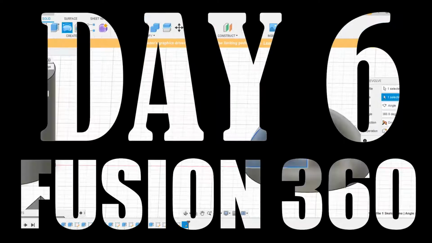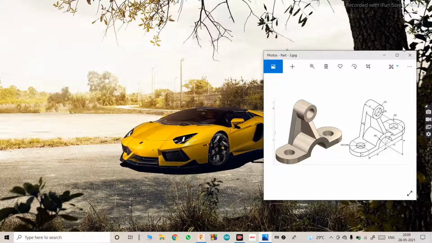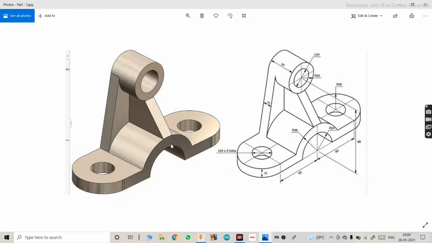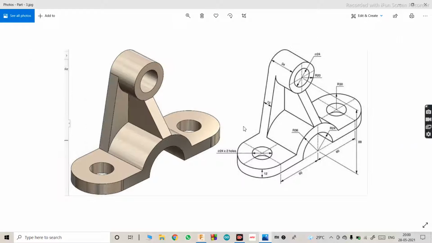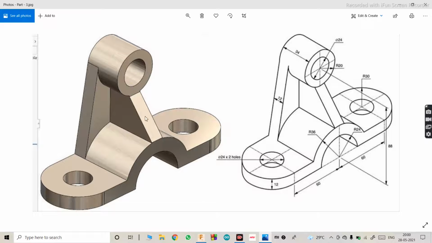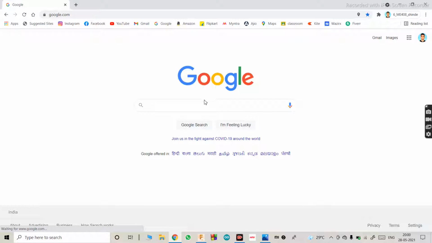So what I have planned for today's project is this part. If you don't know what this is, let me tell you, this is a hinge. You might have seen the same hinge on the main gate of your compound where you enter the home. Let me show you how it looks.